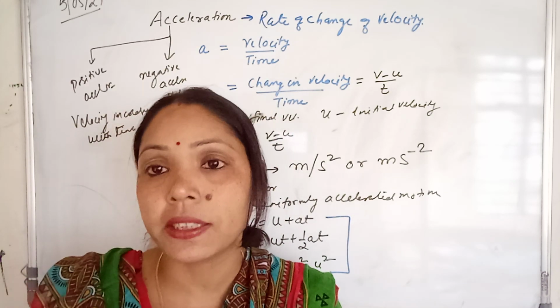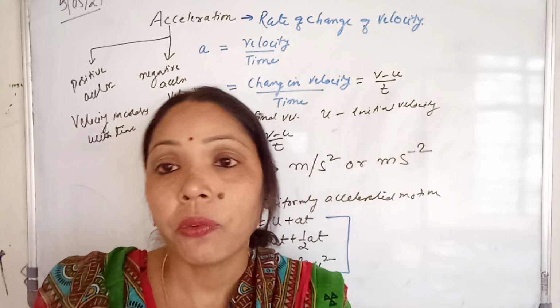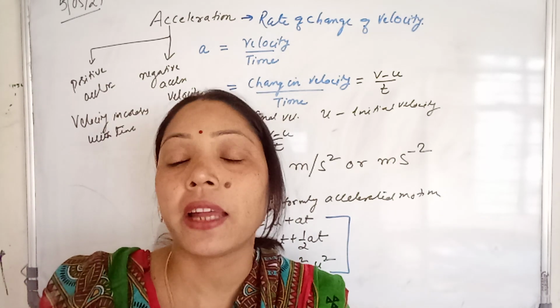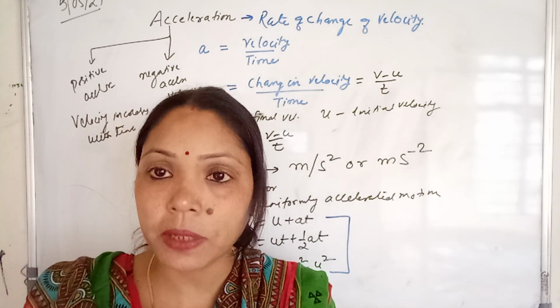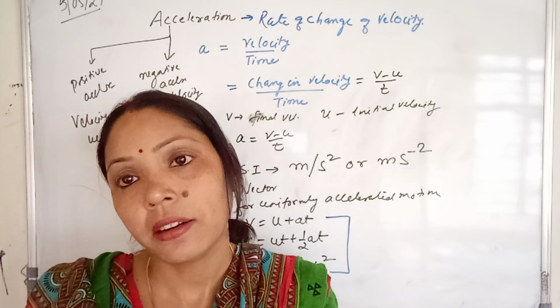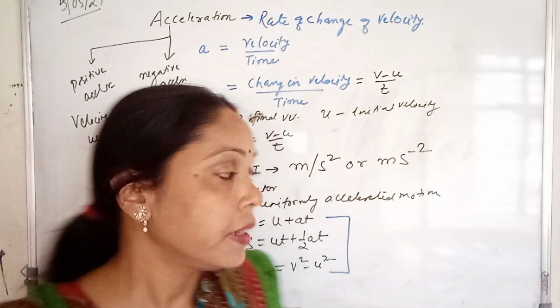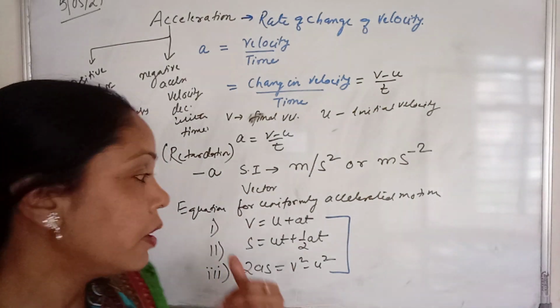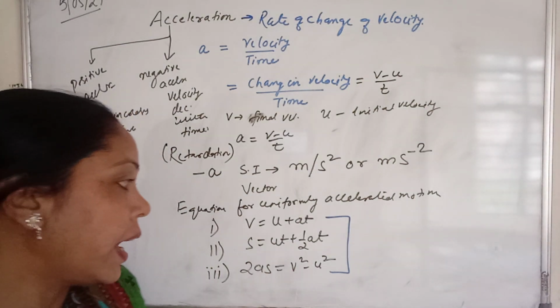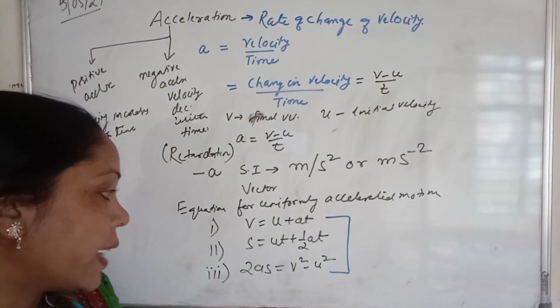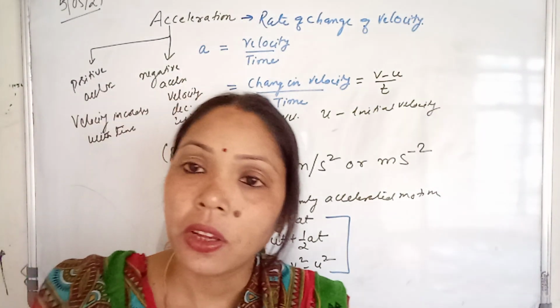Whenever the velocity decreases with time, it is considered as a negative acceleration. Negative acceleration is also called retardation. And the equations for uniformly accelerated motion are v equal to u plus at, s equal to ut plus half at square, 2as equal to v square minus u square.